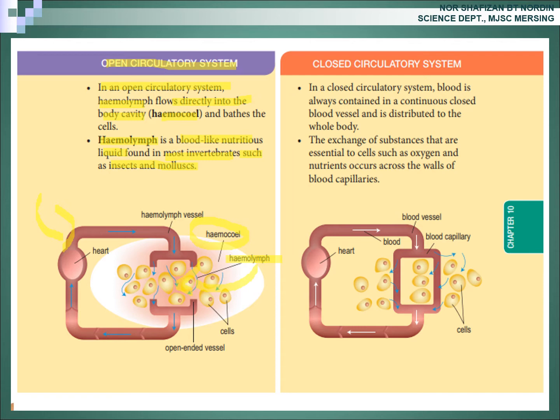Okay, hemolymph does not flow in blood vessel. Okay, it flows directly into the body cavity. Okay, can you follow? Okay, next.